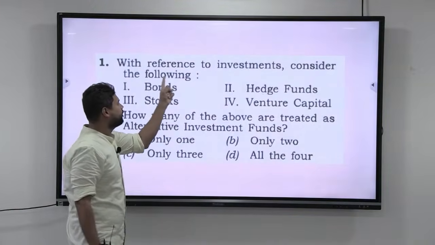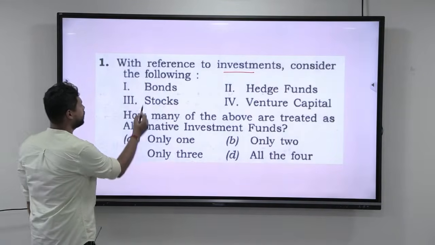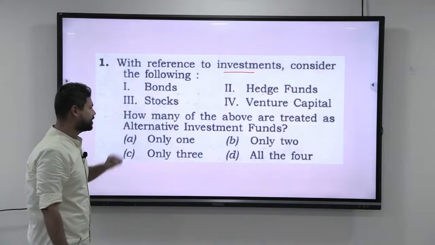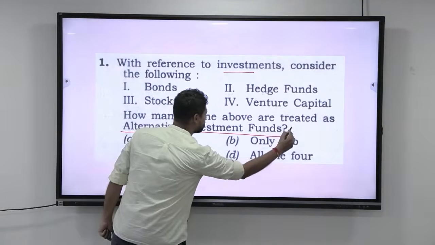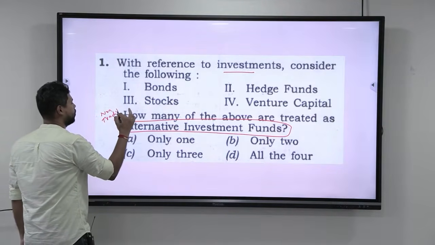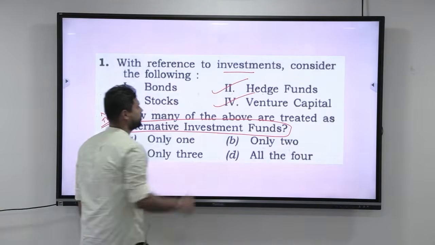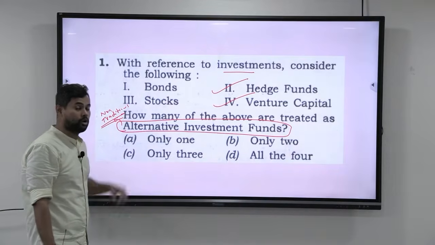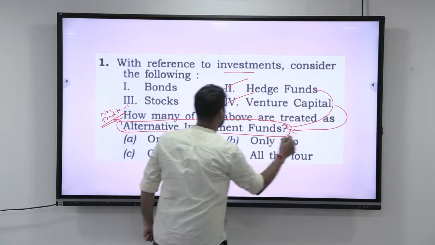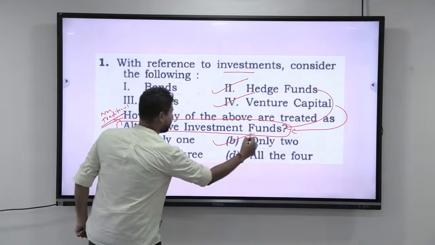Look at this. With reference to investments, consider the following. You have bonds, stocks, hedge funds, venture capital. How many of the above are treated as alternative investment funds? You just understood what is alternative investment fund. It is for non-traditional asset class. Correct? So if you look at this, which are non-traditional asset classes here? These are non-traditional asset class. Stocks and bonds are traditional asset class. So alternative investment fund automatically, these are the two that apply. How many of the above are treated as alternative investment funds? The answer is only 2.